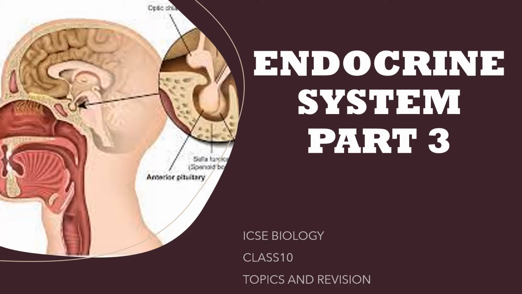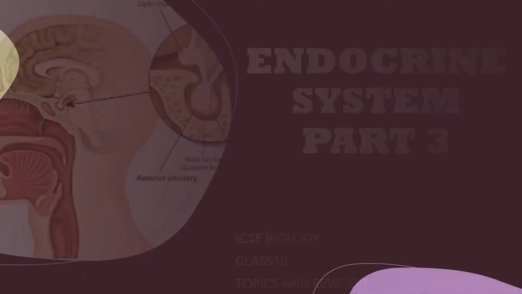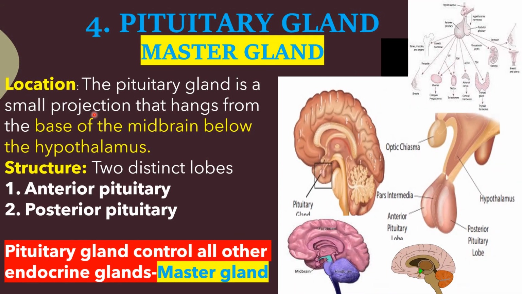Today we are discussing Endocrine System Part 3. Pituitary Gland. The pituitary gland is another endocrine gland, also known as the master gland. The other three types of endocrine glands we already learned in the last two videos. Yes, this is the last endocrine gland you have to learn for examination, that is the pituitary gland.